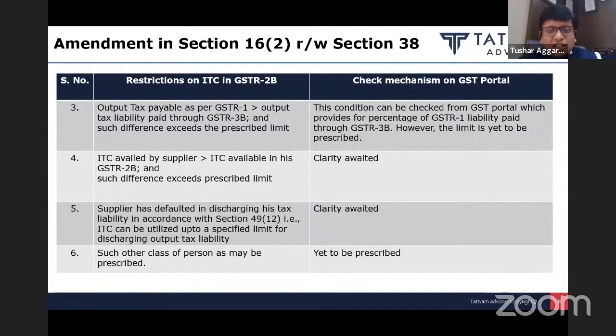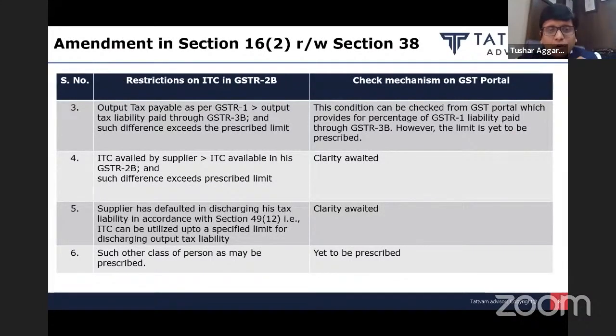However, if the tax paid by the supplier in GSTR 3B is out of input tax credit which is not eligible, that is, if the supplier is discharging his output tax liability in GSTR 3B using credit which is not auto-populated in his GSTR 2B, and there is a difference between his credit in 3B and his 2B credit, and that difference exceeds the prescribed limit, in that situation also, they can mark the invoices of such supplier as non-creditable invoices and can restrict the credit on the invoices issued by such supplier.